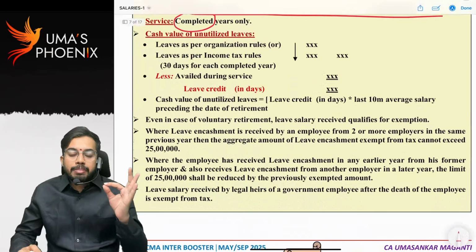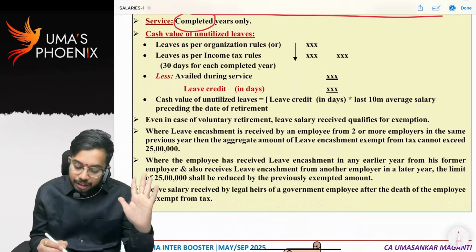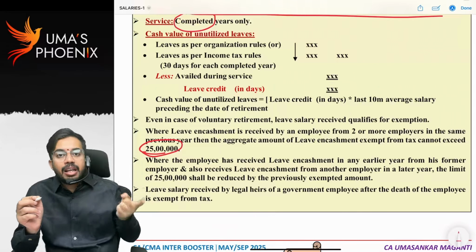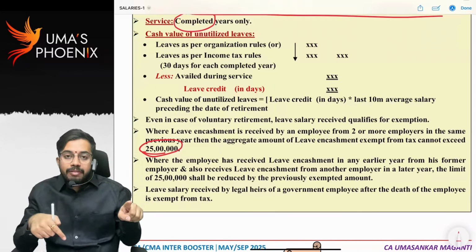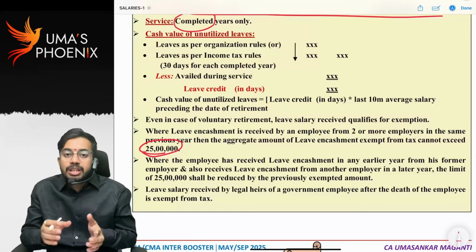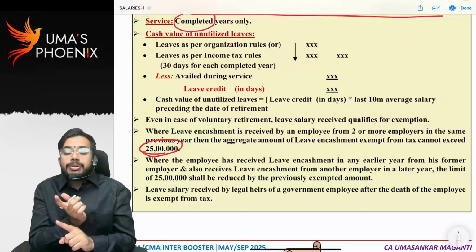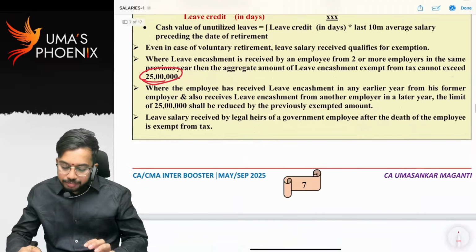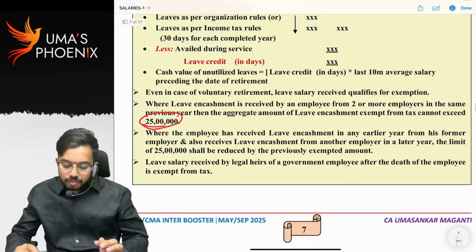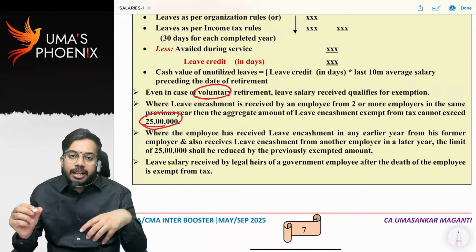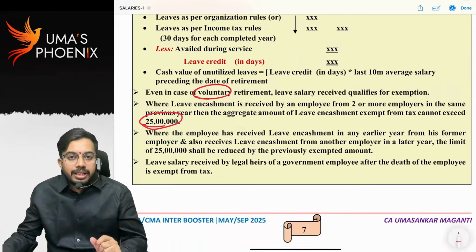Another thing, maximum exemption allowed for leave encashment for an employee in his lifetime is 25 lakhs. That means in earlier years, if he has claimed leave encashment exemption, in current previous year, statutory limit is not 25 lakhs. In current previous year, statutory limit is 25 lakhs minus exemption already claimed earlier. Are you able to understand? Good. So even in case of voluntary retirement, if any leave encashment is received, exemption is allowed from that leave encashment.